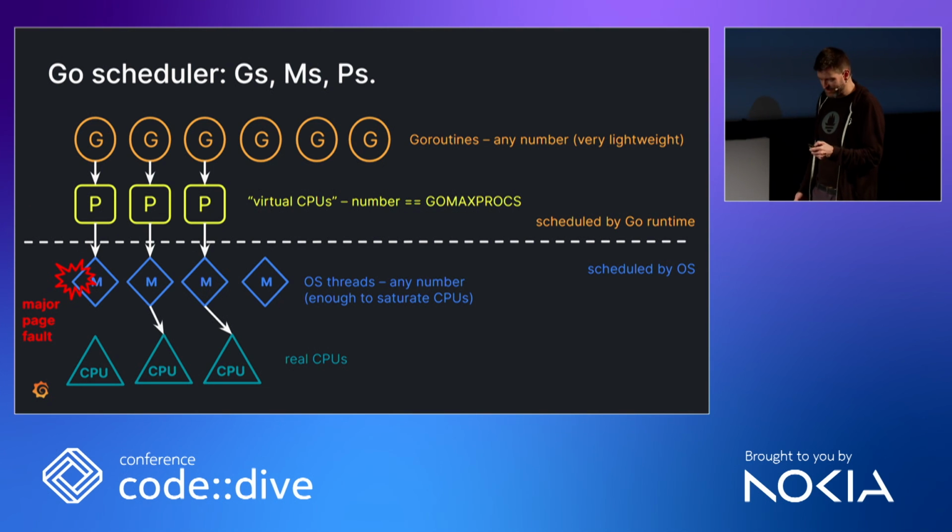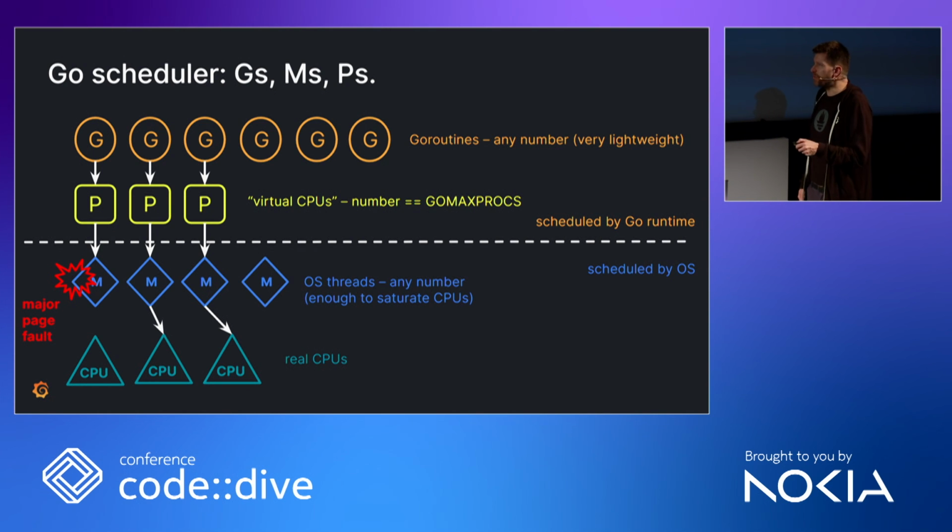And for that, it's using something called a major page fault, which is also what happens if you use swap space and you need to swap in data. So there's a bit of a connection to the swap thing that nobody would ever do. A feature of this is that the user space doesn't notice. The user space notices, of course, because it takes so long, but there's no code path that is taken. You just access a byte slice in Go, right? And all of a sudden, the operating system says, no, I have to swap this in. This machine thread is stuck. That's not different from the syscall thing.